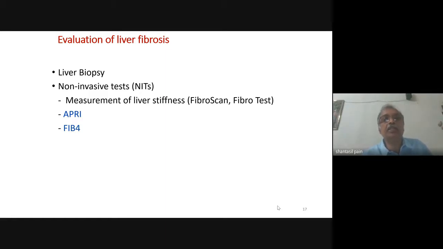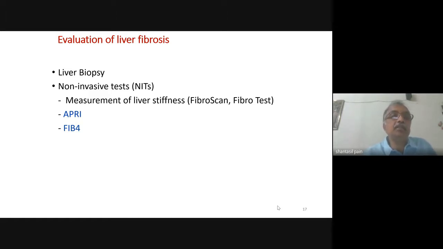For example, we measure the liver stiffness. We can do the FibroScan. FibroScan is available in our hospital. We are doing FibroScan routinely. And according to our national guideline, a FibroScan kPa value of 8 signifies significant fibrosis, and a value above 11 is taken as the indirect marker of presence of cirrhosis.